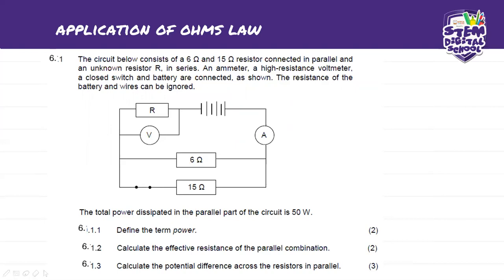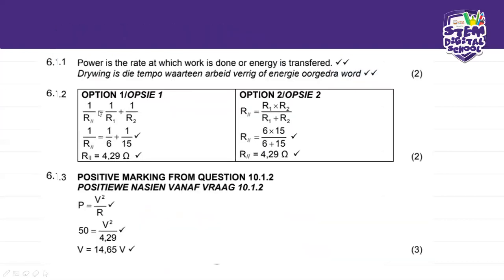So let's see how much we get. It's 1 over R parallel is equal to 1 over R1 plus 1 over R2. Then you substitute these two. But now you need to change this into a common denominator. So you find yourself a common denominator there, or you can times this 2 by 8, times here by 15, and times here by 6. And you will get an answer for that. And after that, you're going to cross multiply for you to have R parallel as the subject of this formula. Now that is the first option.